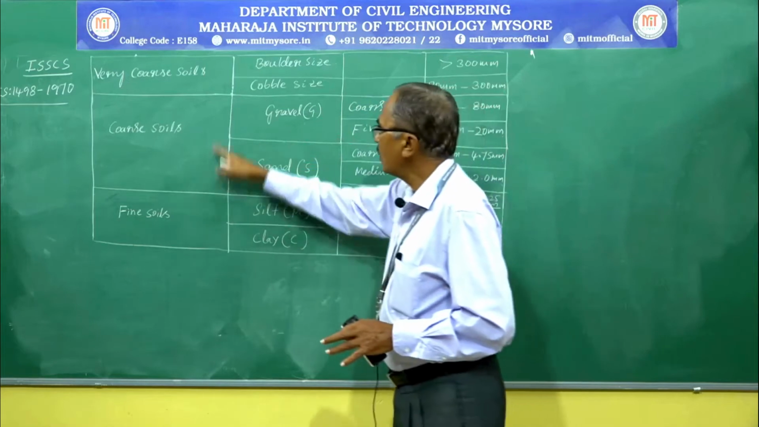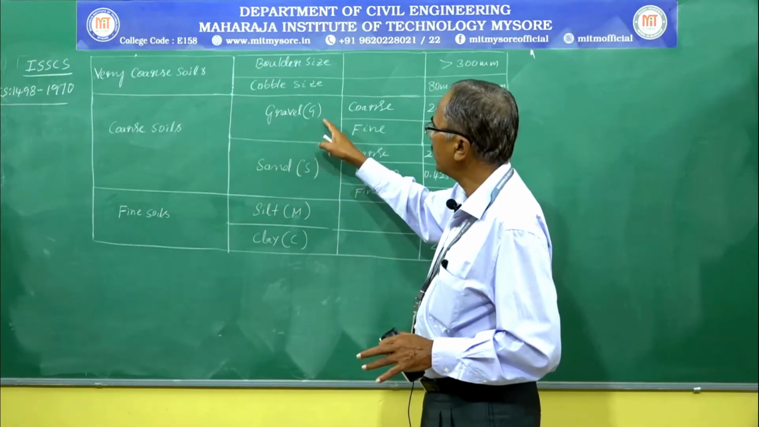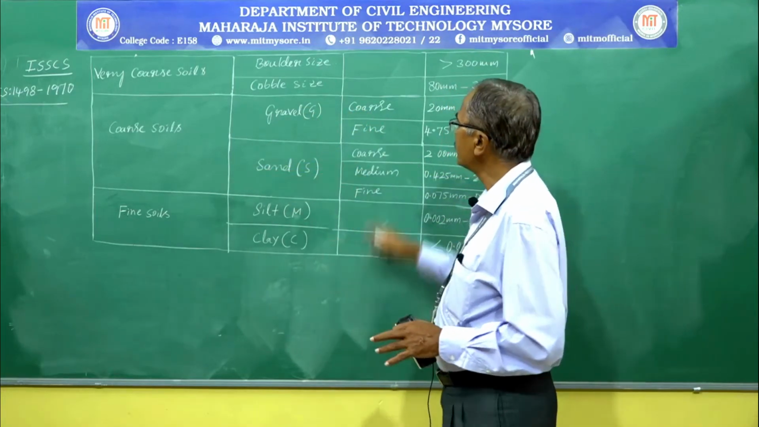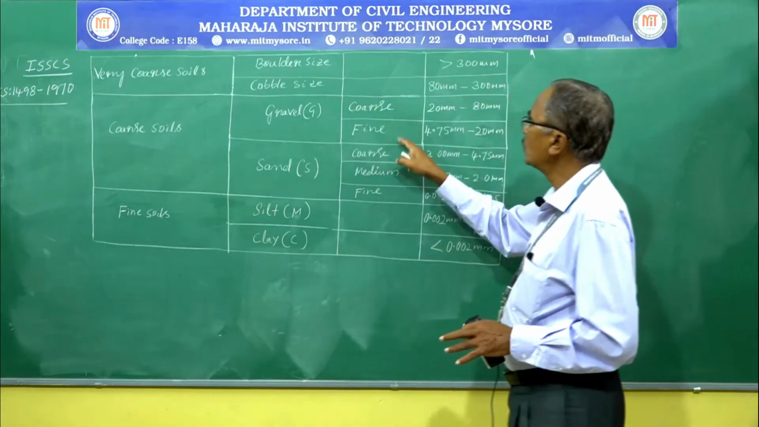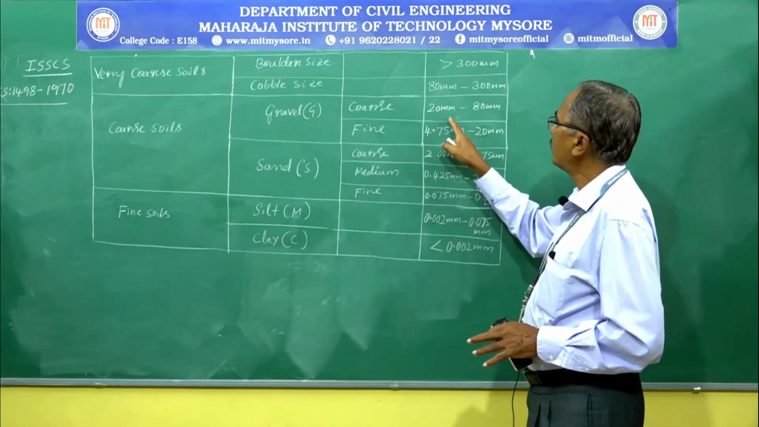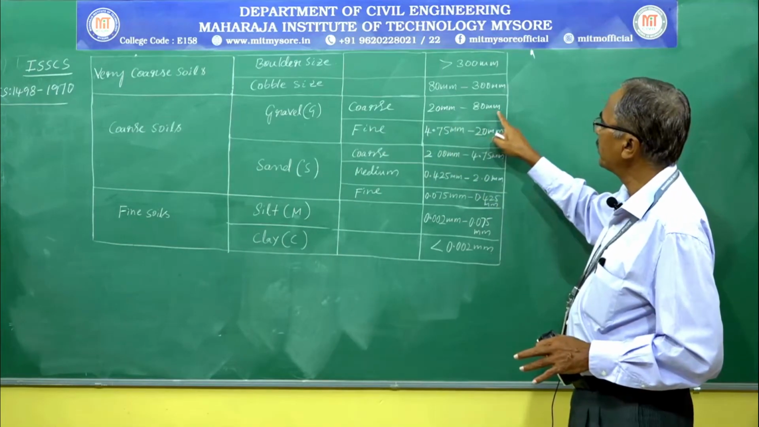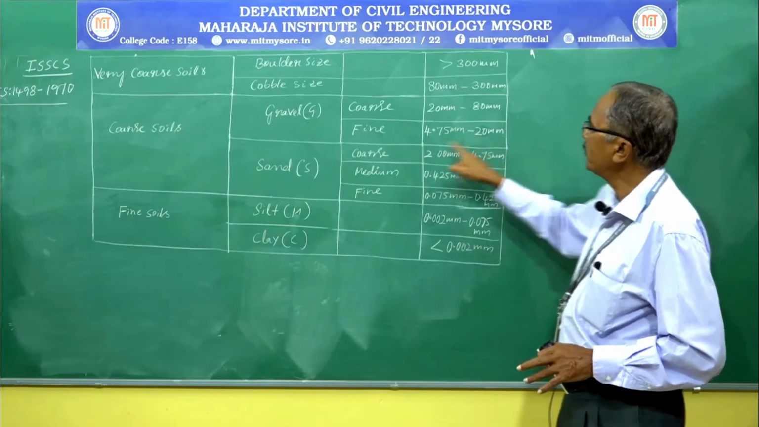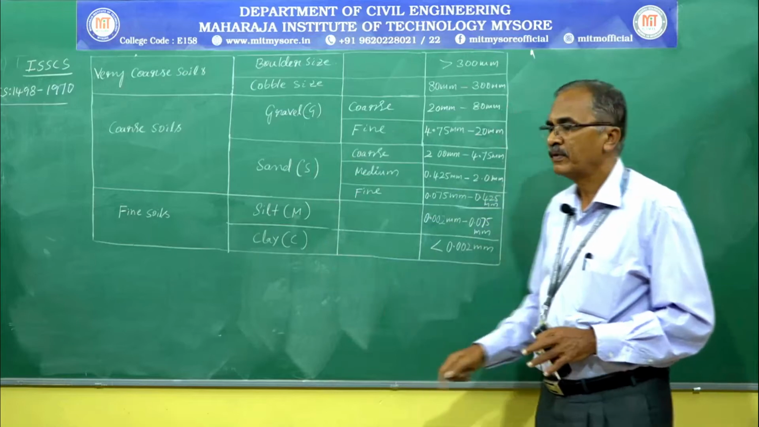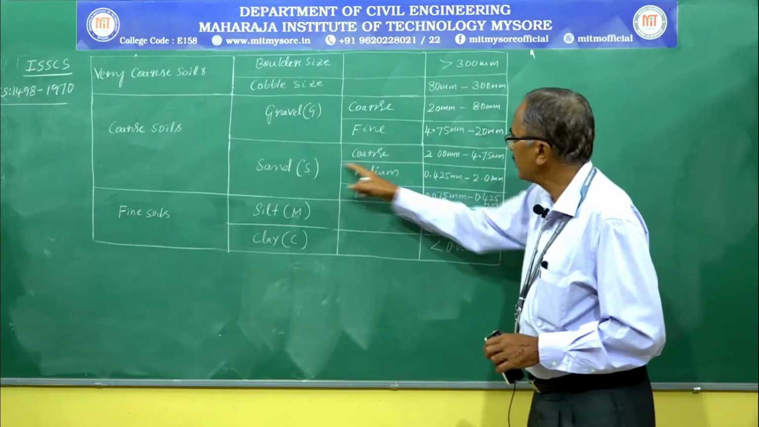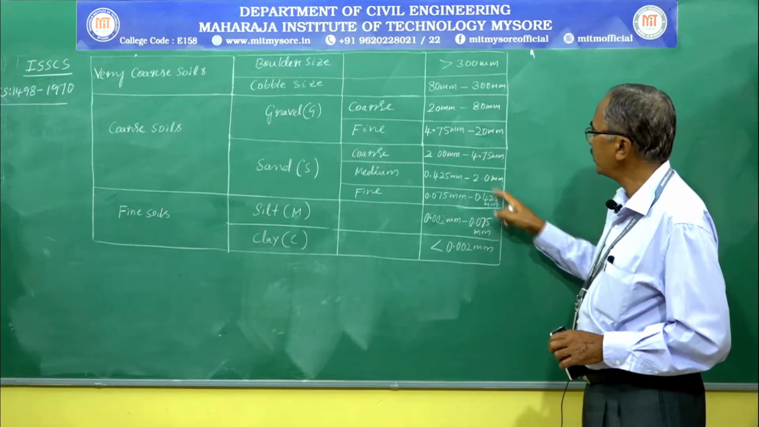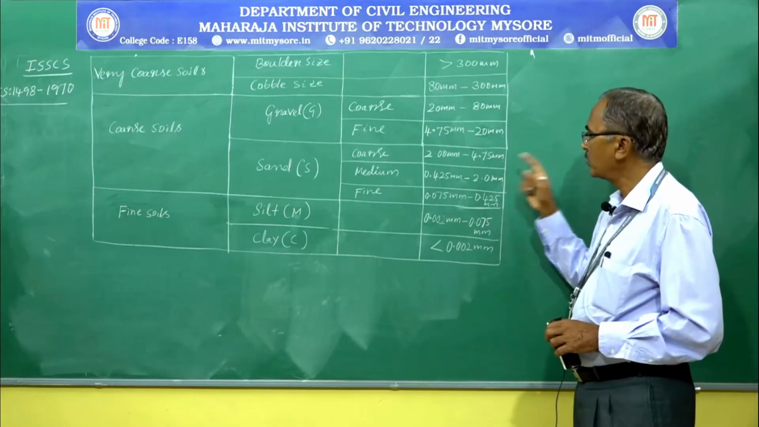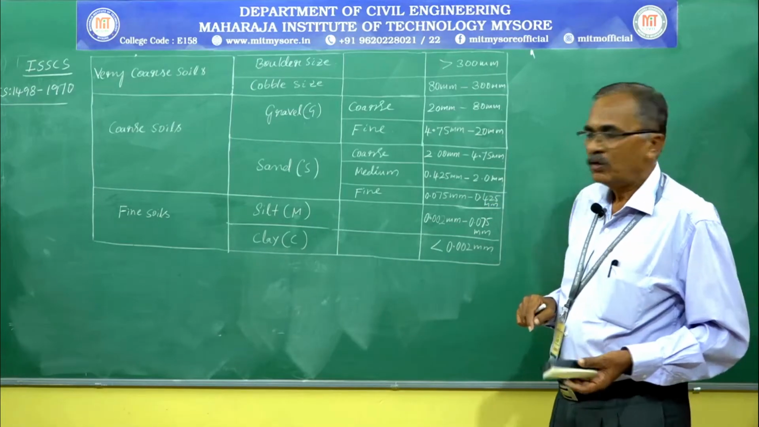Then coarse soils are further classified into gravel, whose group symbol is G, and sand, whose group symbol is S. Gravel can be further classified into coarse and fine. If particles range between 20 millimeter and 80 millimeter, it is called coarse gravel. If it ranges between 4.75 millimeter and 20 millimeter, it is called fine gravel. Sand particles range from 4.75 millimeter to 75 micron.